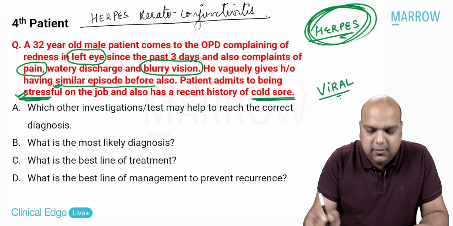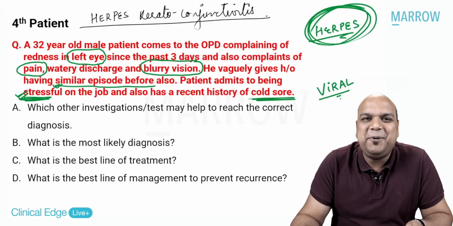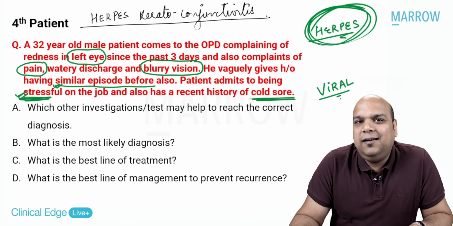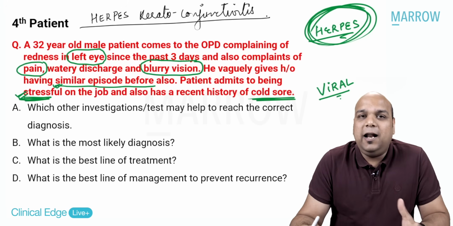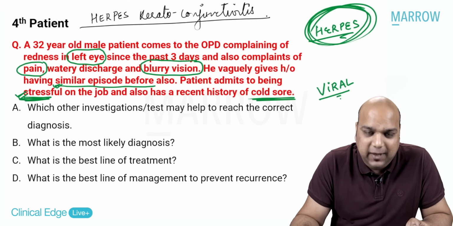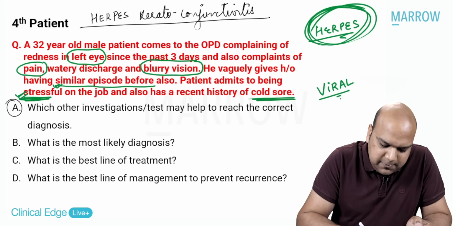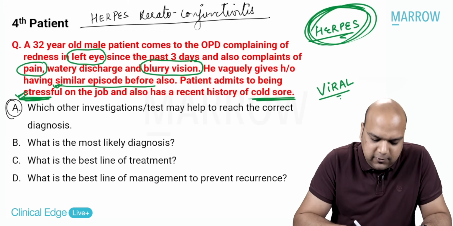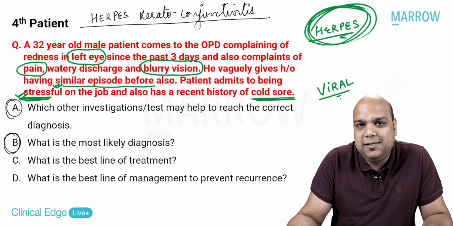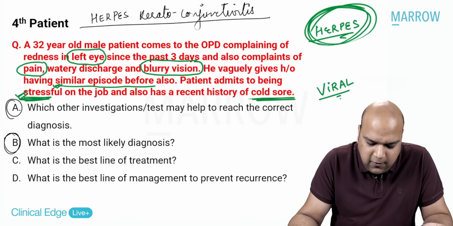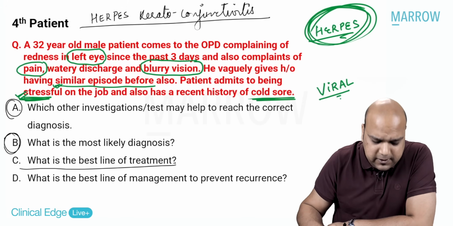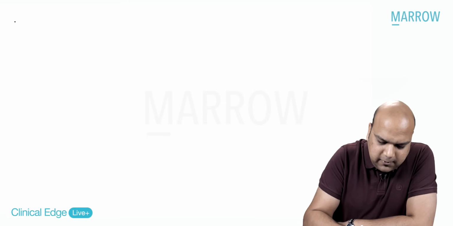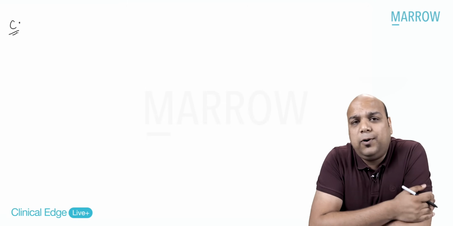Okay? Do you understand how to use each question or each piece of information given in the question to arrive at your diagnosis, and then how you are confirming your diagnosis? Once you have been able to confirm the diagnosis, part A is done. What is the most likely diagnosis? Part B, we have already answered this: herpes or herpetic keratoconjunctivitis. What is the best line of treatment? So what is the best line of treatment in every case of herpes, everybody? Herpes treatment, very simple. We are talking about an epithelial lesion.